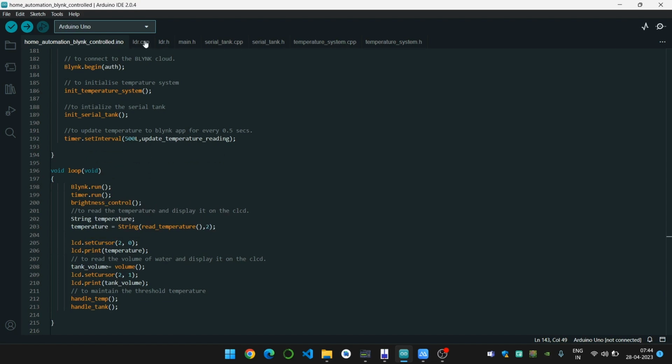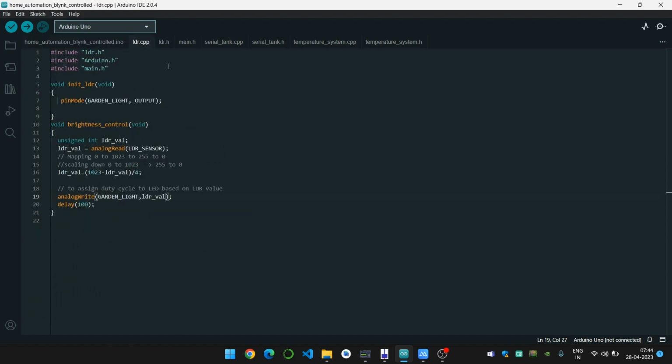Moving on to the next file. This is the garden light file. It consists of a function for initializing the garden lights and also a function to control the brightness. When there is daylight, the LEDs are turned off, and when the brightness is low, that is when it is evening and night time, the brightness of the LEDs increases.